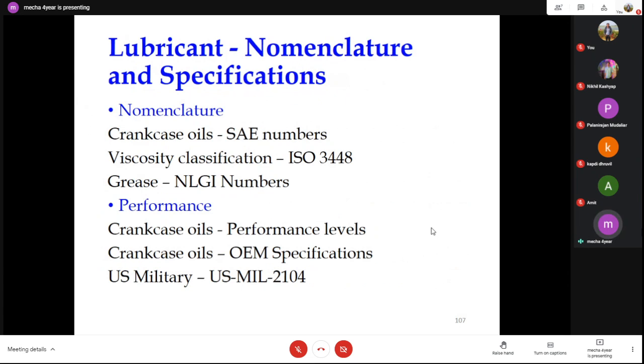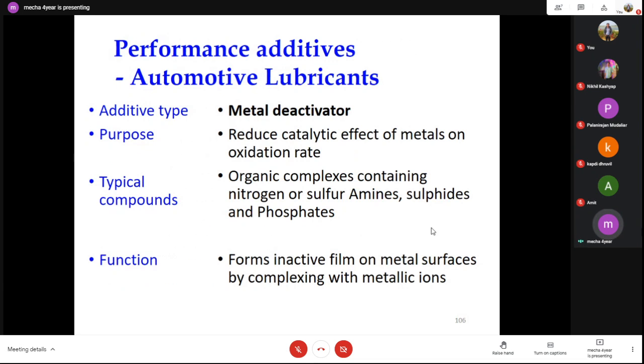As you can see, we have added so many additives in the lubricant, and that is how we develop lubricant technology. If you go to the market, you will see the price of lubricant is 400 rupees, whereas petrol or diesel was about 60 to 70 rupees.